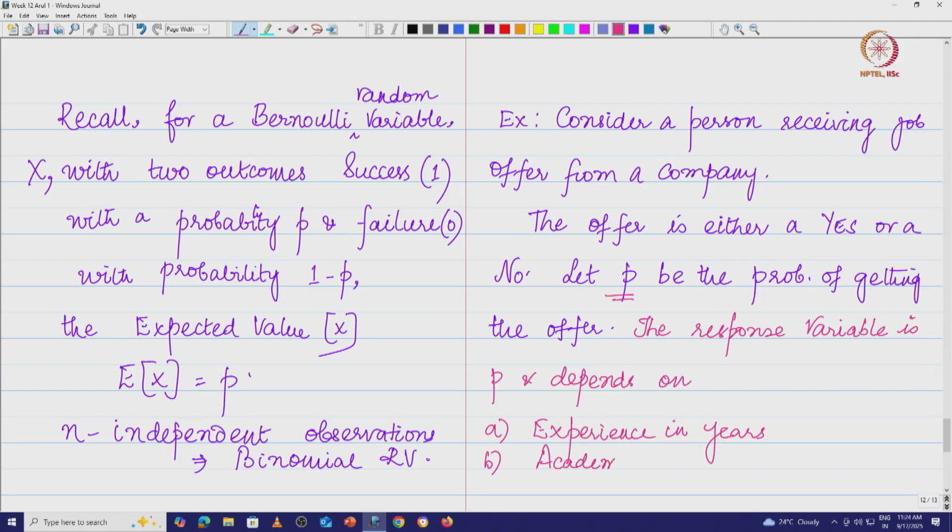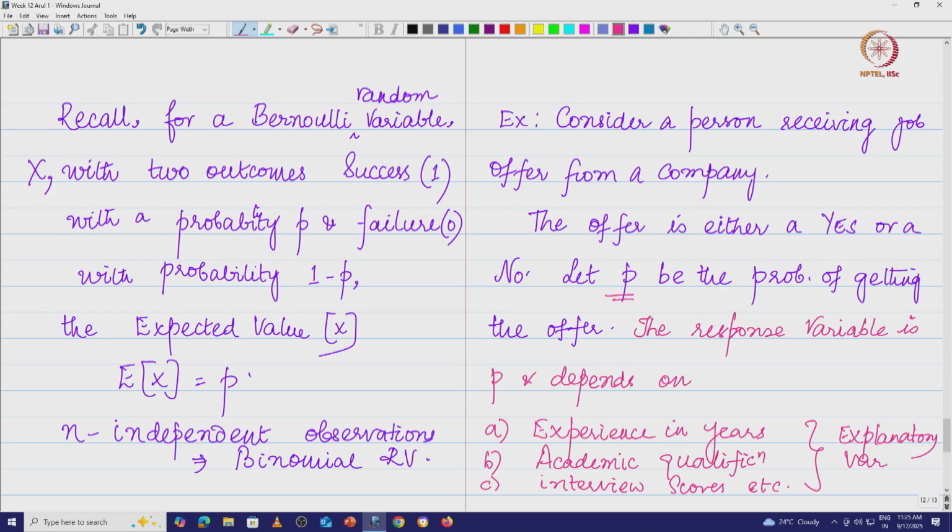Here these are basically different classes, you can put undergrad, masters, PhD and so on. Then there are always scores that are given for interviews, so we will put interview scores, etc. So here you see these are the explanatory variables, and these explanatory variables can be numerical or categorical.